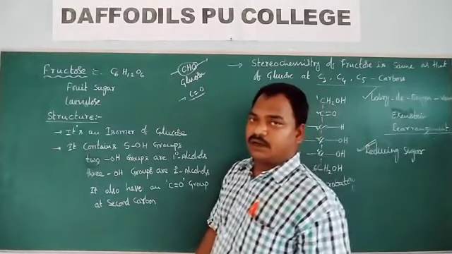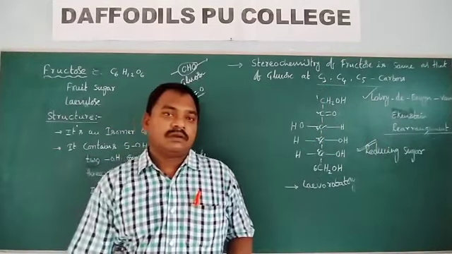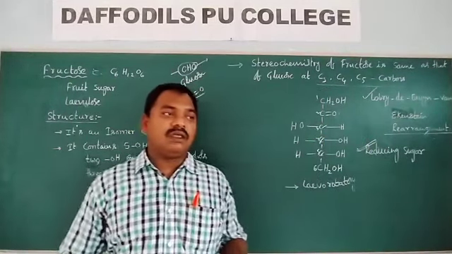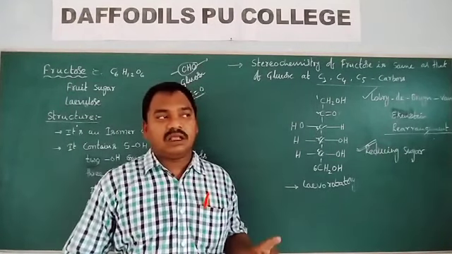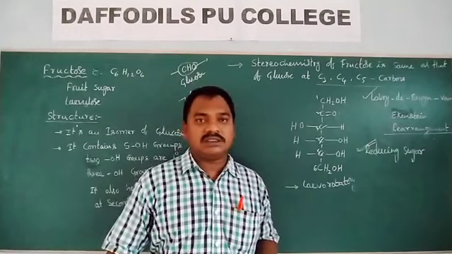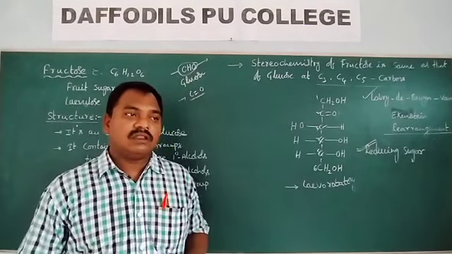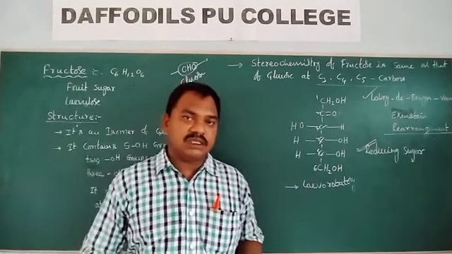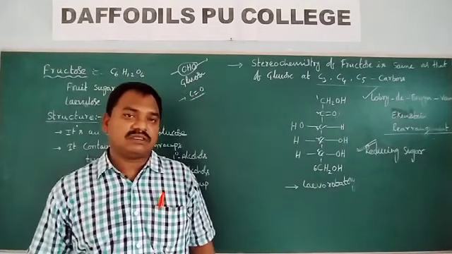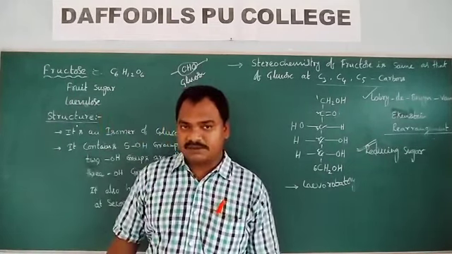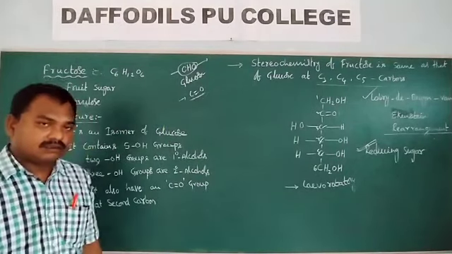What is dextrorotatory and levorotatory? The molecule which rotates plane polarized light in the clockwise direction is known as dextrorotatory, and the substance which rotates plane polarized light in the anti-clockwise direction is known as levorotatory.